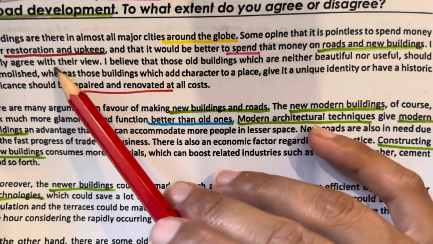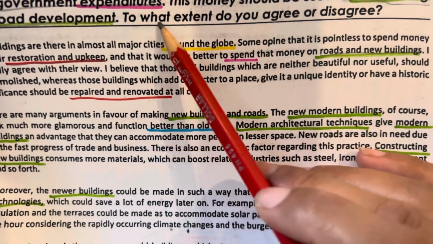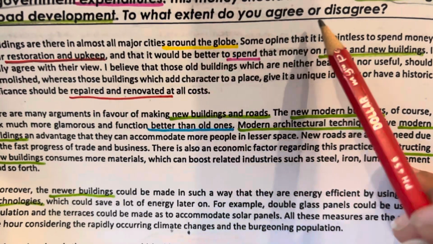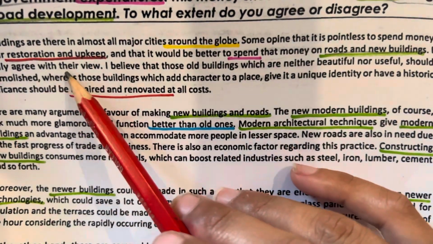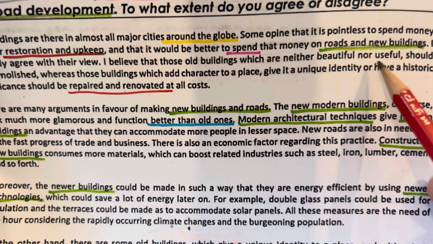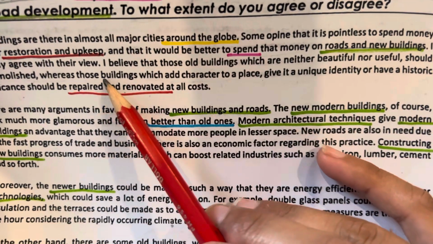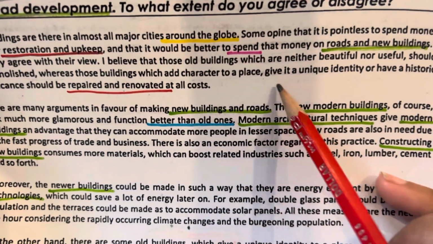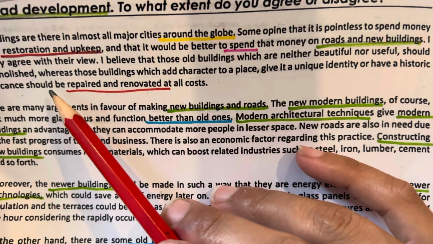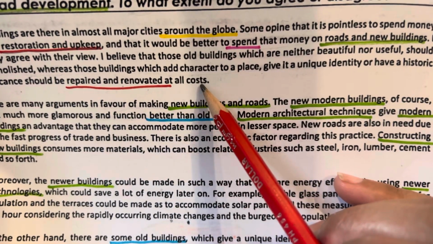I partially agree with their view, as we have to state to what extent. To what extent do you agree or disagree? So I partially agree with their view. I believe that those old buildings which are neither beautiful nor useful should be demolished, whereas those buildings which add character to a place, give it a unique identity, or have a historic significance should be repaired and renovated at all cost.